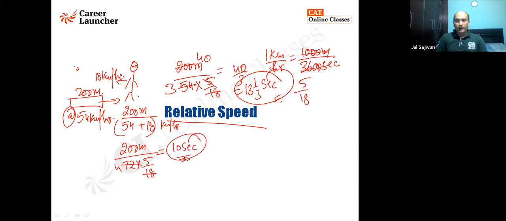So the answer is not 20. It is 10 seconds. Yeah, Gaurav, it is correct. Paras, I hope it is also correct. So the time taken by the man to cross this train, or the train to cross this man, is coming out to be just 10 seconds because they're moving in opposite directions. So whenever things are moving in opposite directions, you will add the speeds. Here it is 18 kilometer per hour, here it is 54 kilometer per hour. The relative speed is 54 plus 18, which comes out to be 72 kilometer per hour.